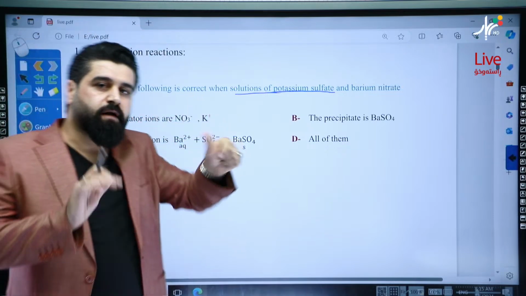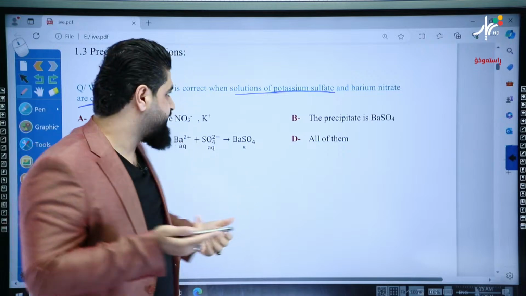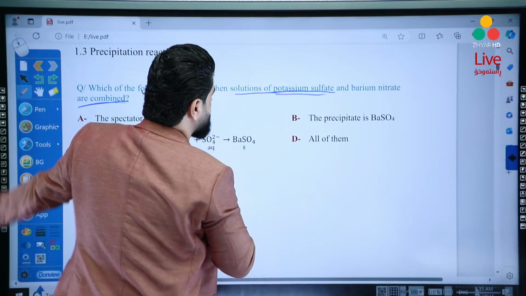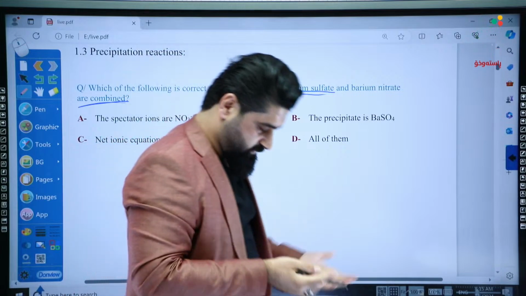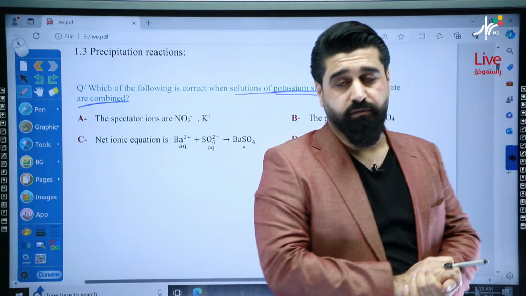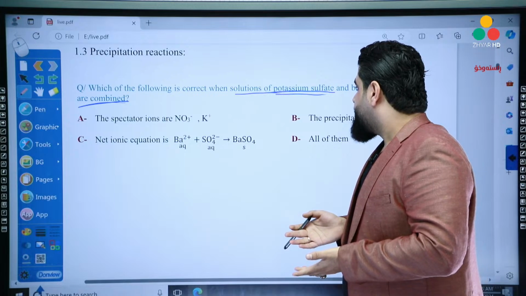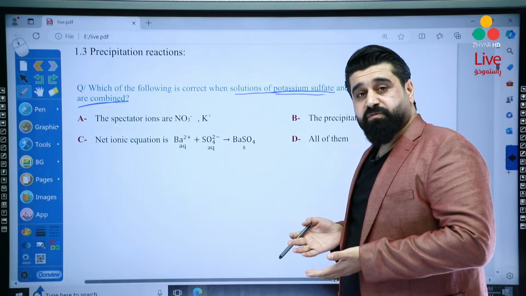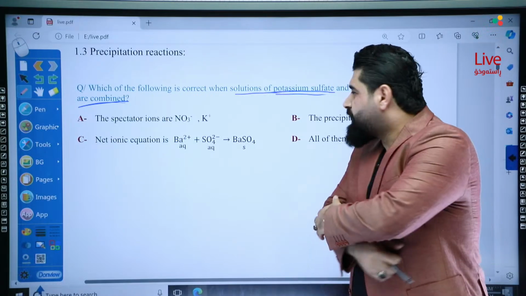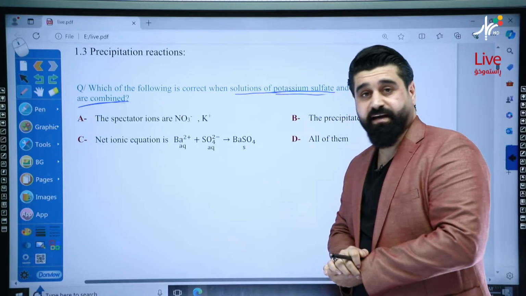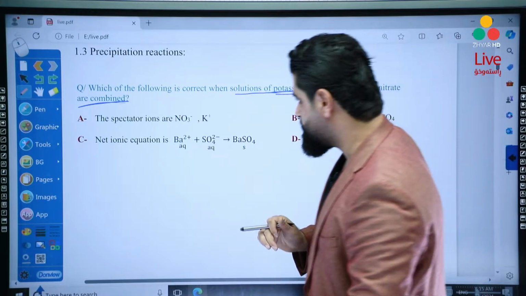First, write the double displacement. You know the steps. What is potassium sulfate? Well, I must say if you don't know what potassium sulfate is, you're going to face a big problem. It's impossible. The next day there will be a chemistry exam and you still don't know how to write the chemical formula for potassium sulfate. This is kind of a disaster. I'm sorry, my dear.